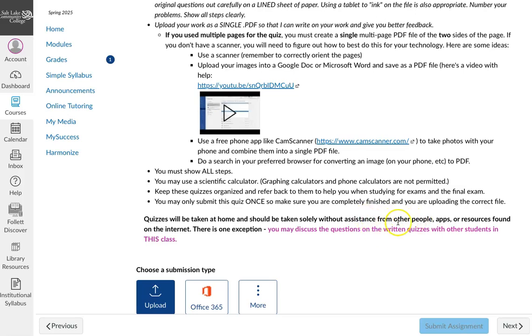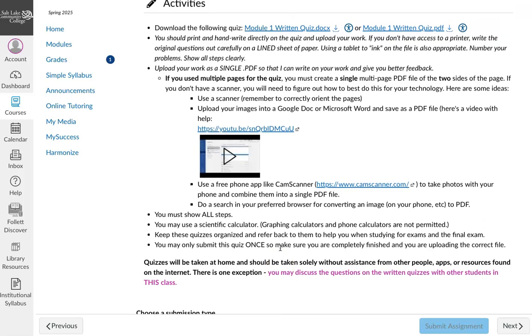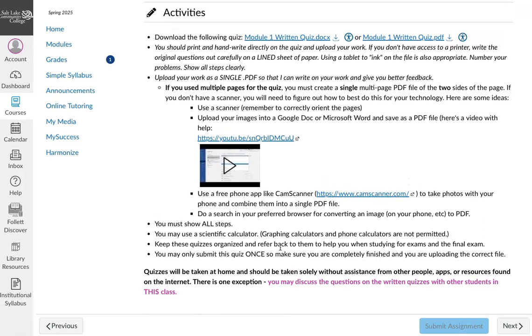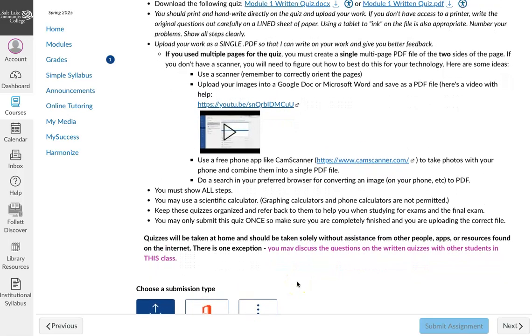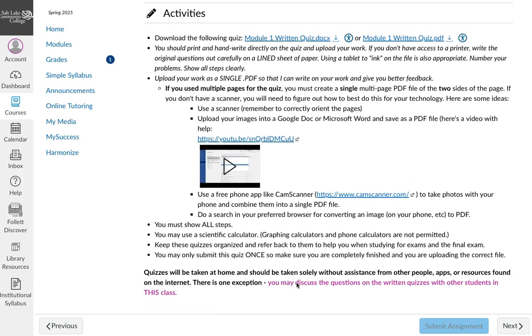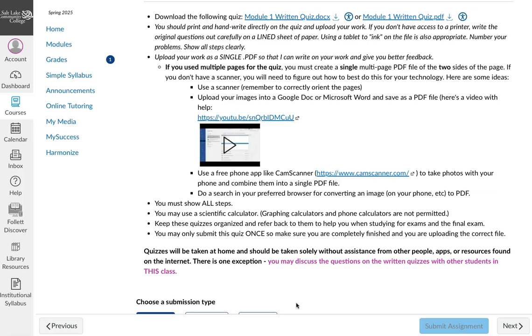Okay, so I don't want you to use assistants outside, not tutors, not a roommate or something like that. I don't want you to use apps or resources on the internet, okay? Sometimes those apps become a real crutch for a lot of students, and if you're trying to use those apps to complete your homework or to do quizzes, you're really just going to be shooting yourself in the foot because you're not going to be able to retrieve that information from your brain when it's time for the exam. So really try and follow the instructions that I give you there.